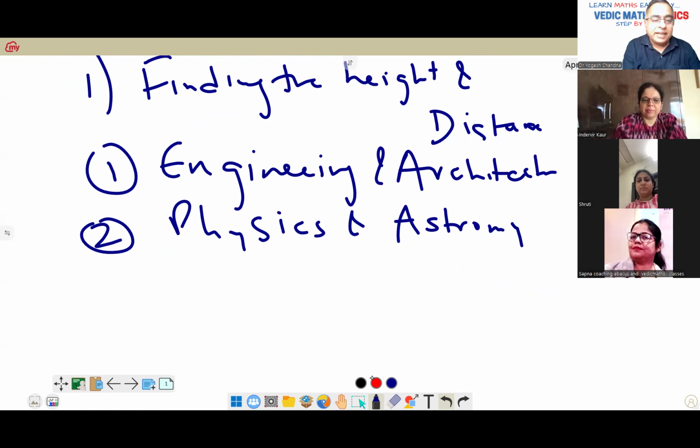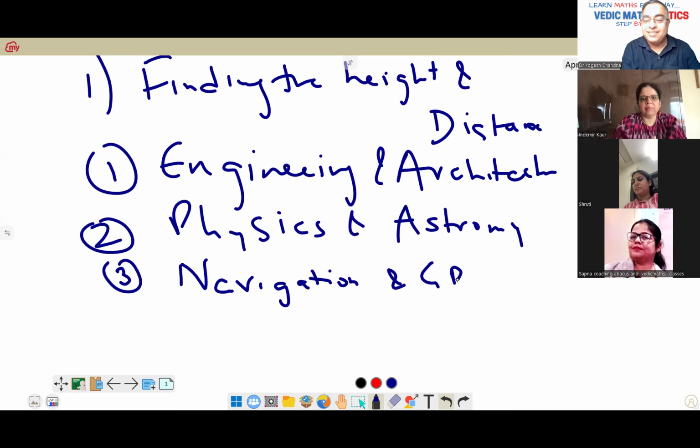Third would be navigation and GPS. When we travel in a flight and wonder how they are finding the way, that is all due to trigonometry. We will learn this when we do height and distance problems.